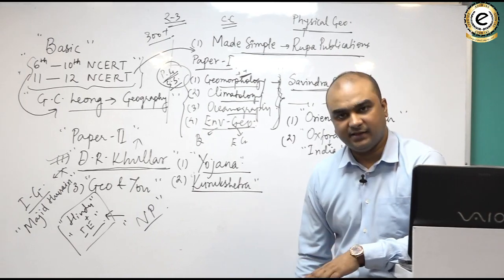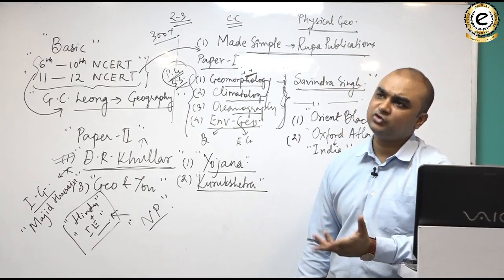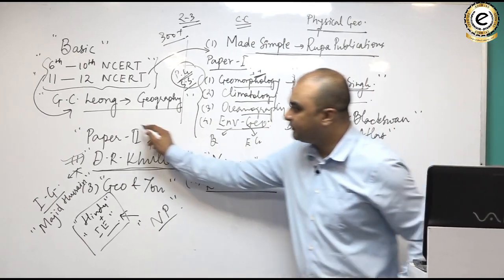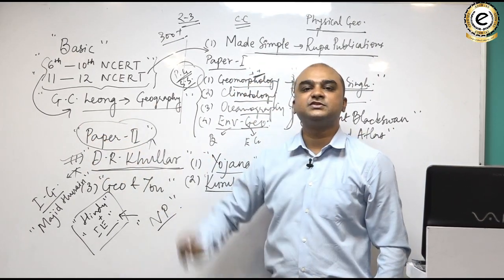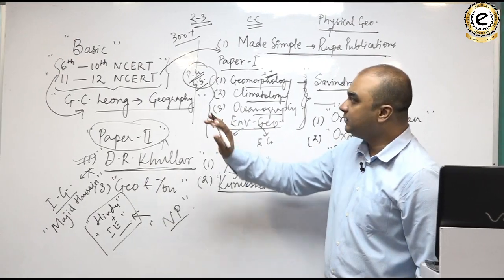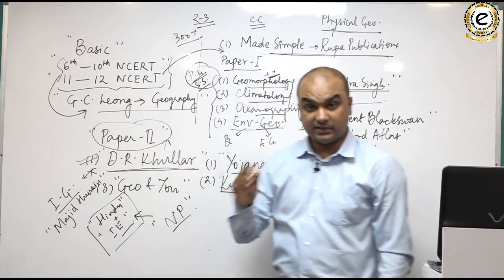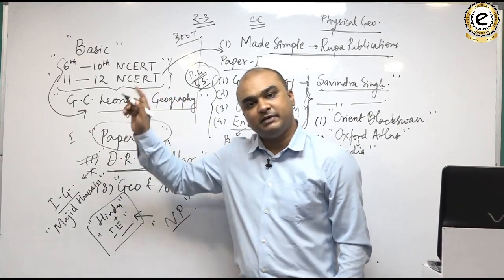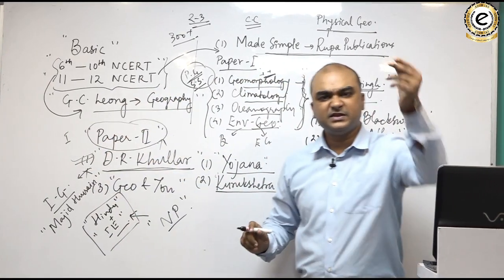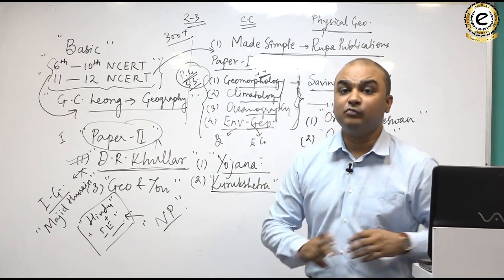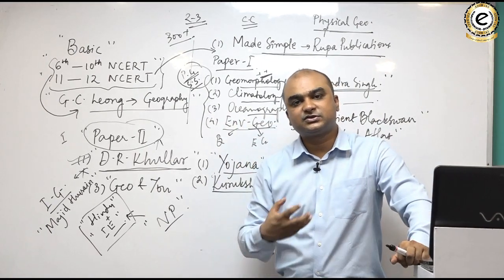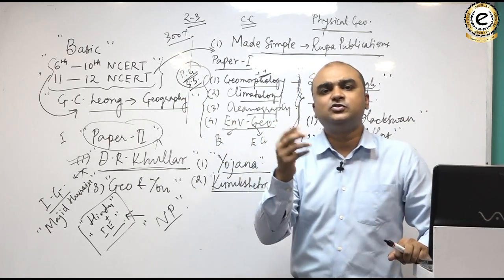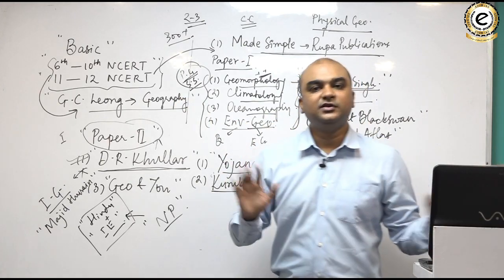A question comes in physical geography, or say in geography, from map marking, and that map marking comes only in relation to paper 2 in the Mains. There is no map marking for paper 1 as a question, but the first question every year in paper 2 relates to map marking, in which 10 locations are given, mostly physical locations, which you have to point on the map, and you have to write 2 to 3 lines about each. That's what you need to do.